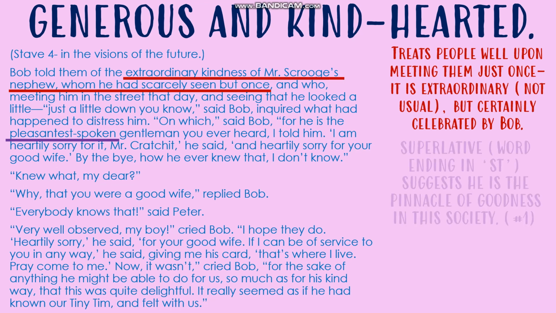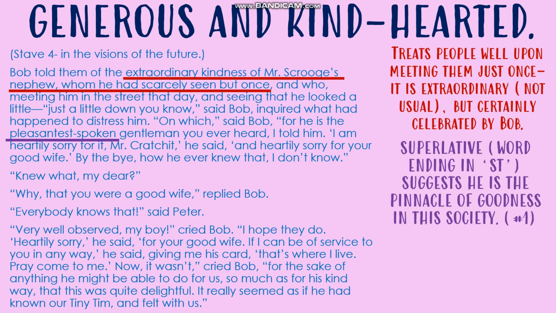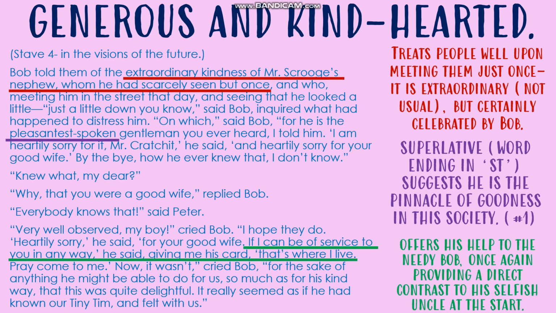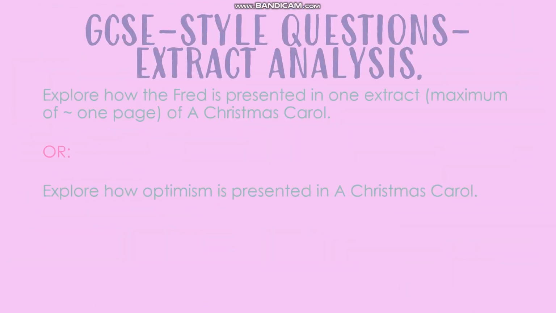This is only made more evident through that superlative there in "pleasantest spoken." He is the pinnacle of goodness in the society. He's the number 1 of goodness in the society because of that "-est" word. As well as this, he actually offers his help to Bob, who in this future vision has lost Tiny Tim, and this provides a direct contrast to his selfish uncle at the start. He's once again his antithesis there. So that's the 3 key ways that I think of when I think of Fred.